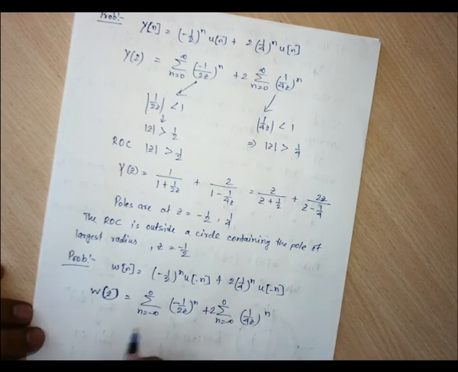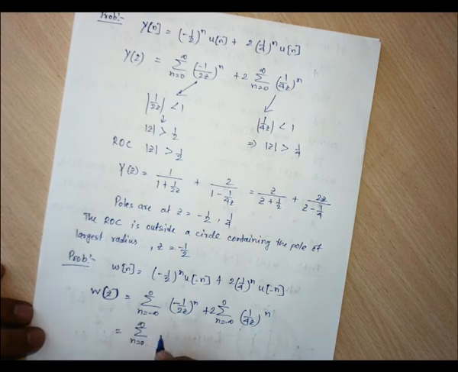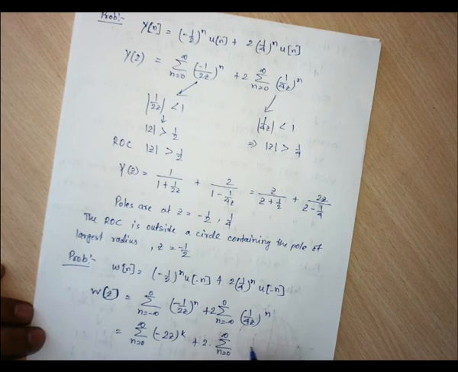Same as before, we take k equals minus n and change the limit, n equals 0 to infinity: summation of (minus 2z) whole to the power k, plus 2 into summation of (4z) whole to the power k, right?